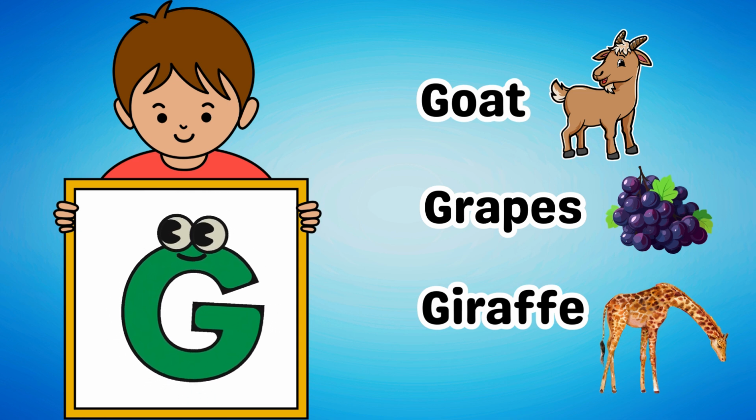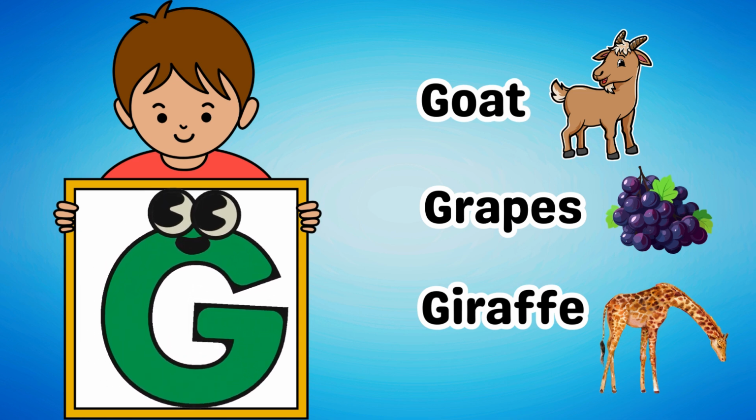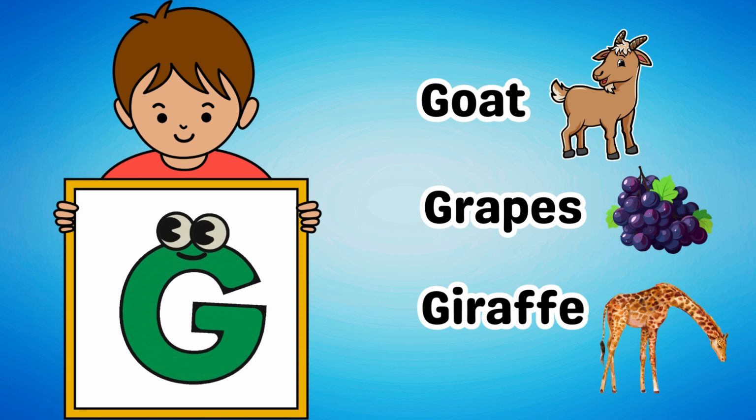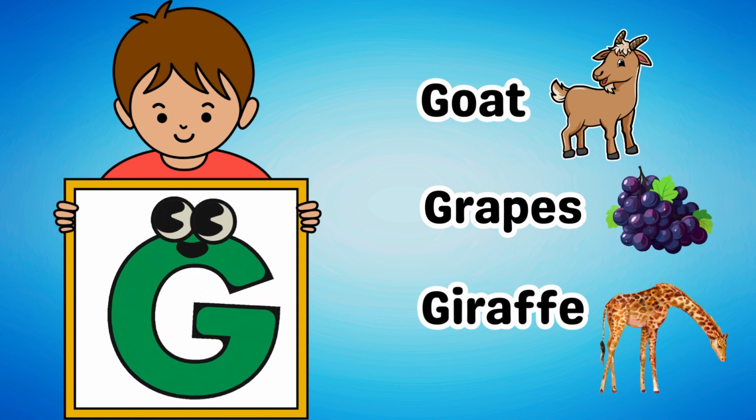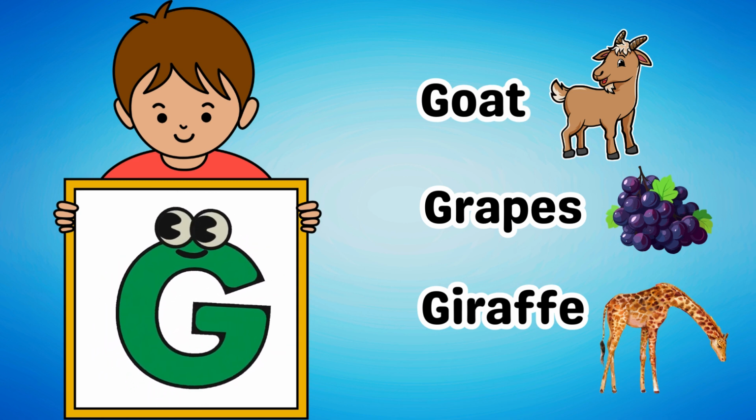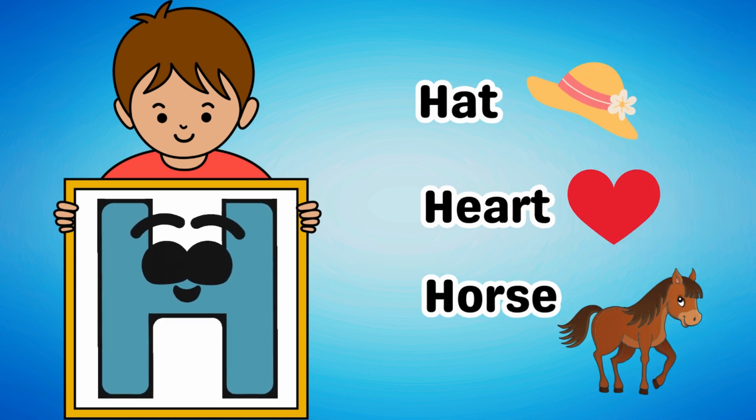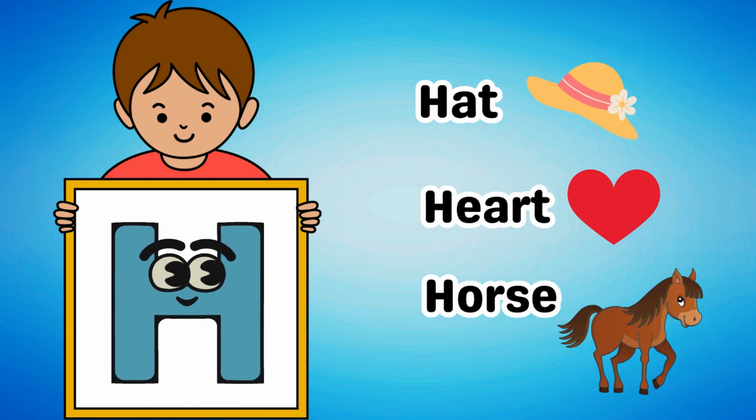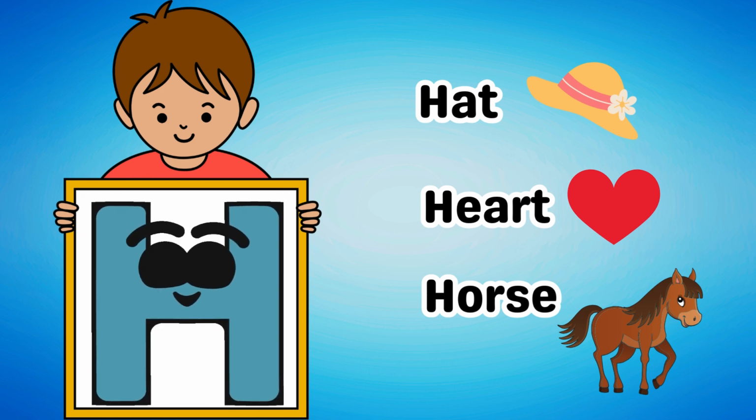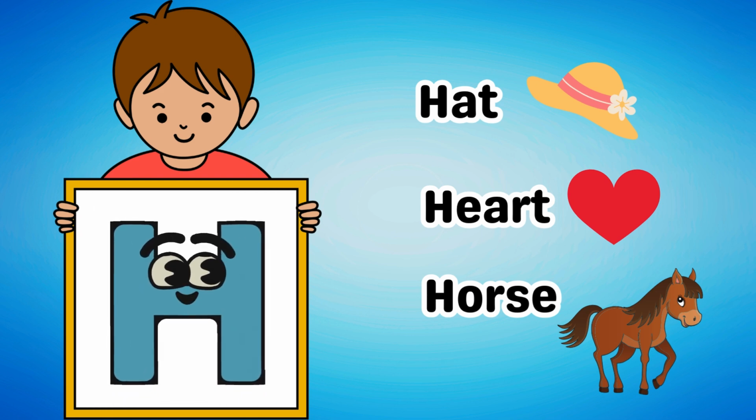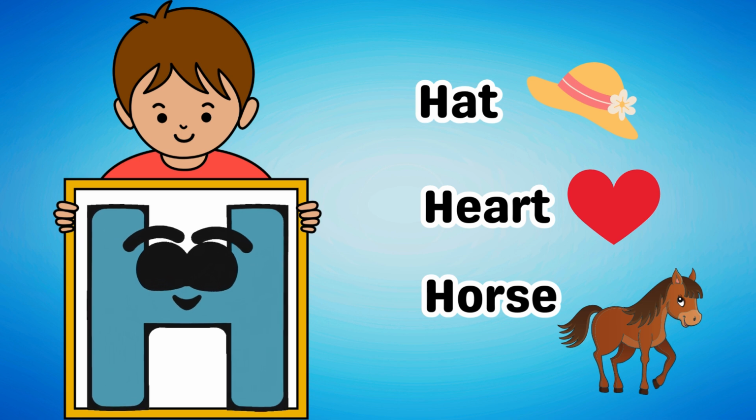Moving on, we have the letter G. Some examples of words that start with G are goat, grapes, and giraffe. Then there's the letter H. Some examples of words that start with H are hat, heart, and horse.